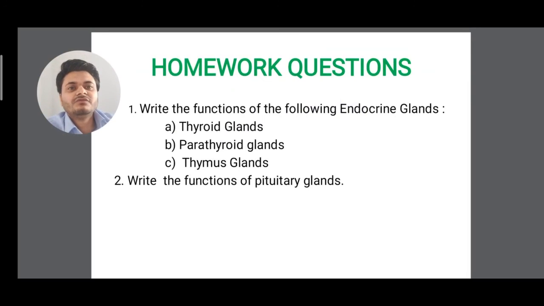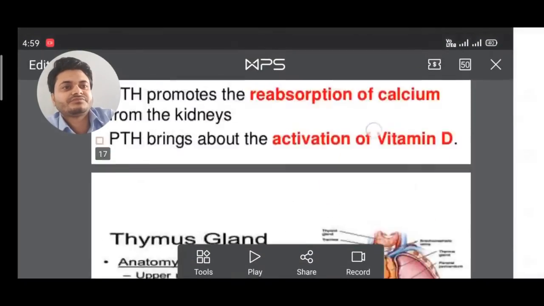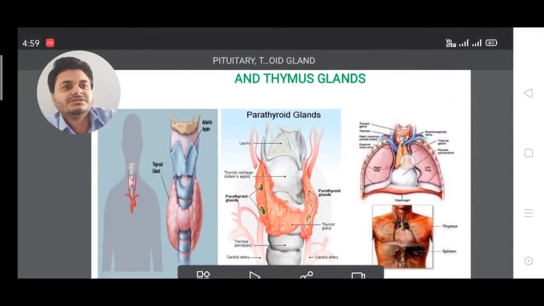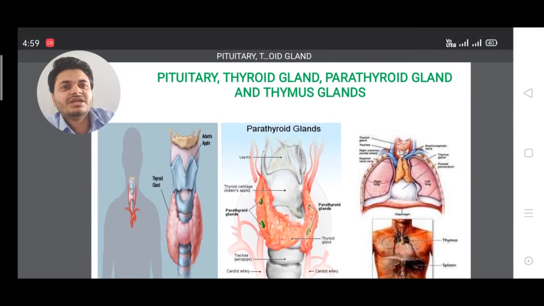So students, these are the homework questions. First question is write the function of the following endocrine glands, that is thyroid gland, parathyroid gland, and thymus gland. And next question is write the functions of the pituitary gland. So students, this was a nice lecture, and see the diagrams are very properly placed. Clear.